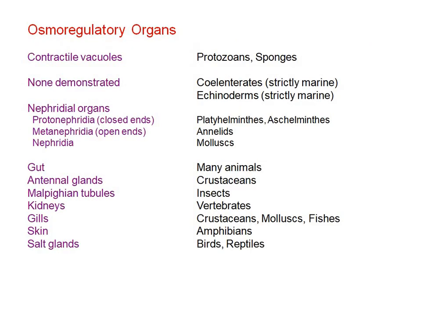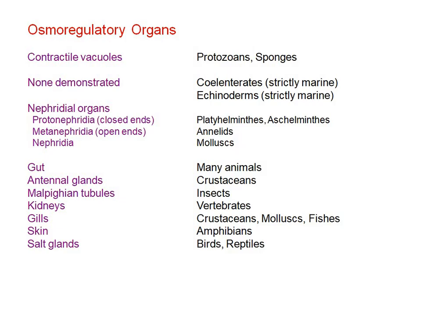Different types of organs in different animals. Contractile vacuoles in protozoans and sponges. Cnidarians and echinoderms are not demonstrated. Nephridial organs like protonephridia, metanephridia and nephridia are found in platyhelminthes, aschelminthes, annelids and molluscs.